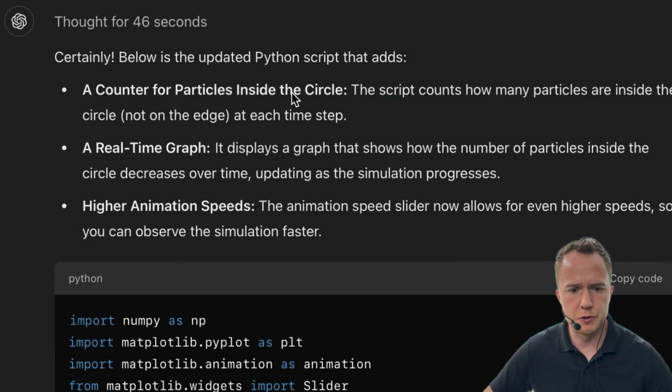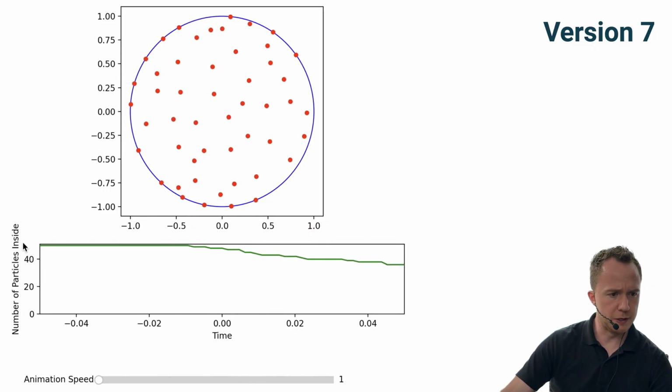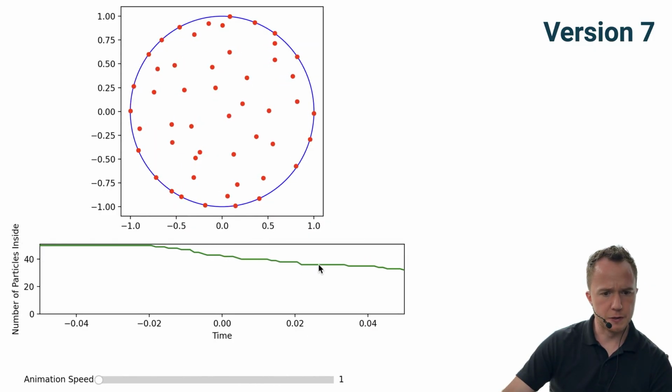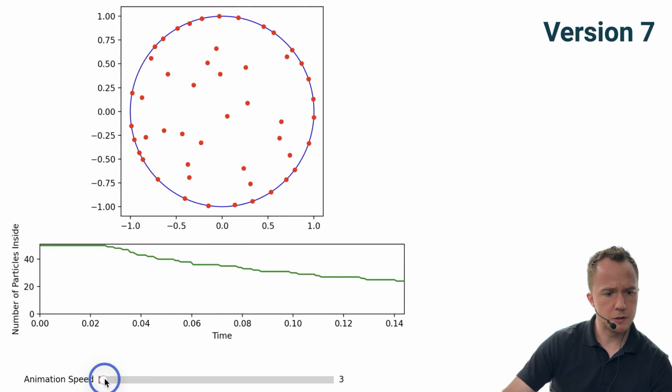Let's try out the last thing that ChatGPT last time could not do, giving us a counter that counts how many particles are inside of the circle and how many are already on the boundary, and doing that live on the fly. The counter for the particles inside the circle, a real-time graph, and higher animation speed. It gives us some user warning here, but it does seem to be working. So we have the number of particles inside. That is continuously going down, and we have the animation speed.